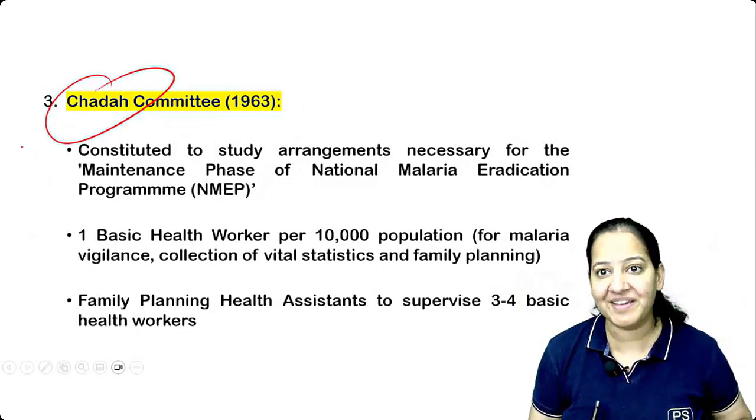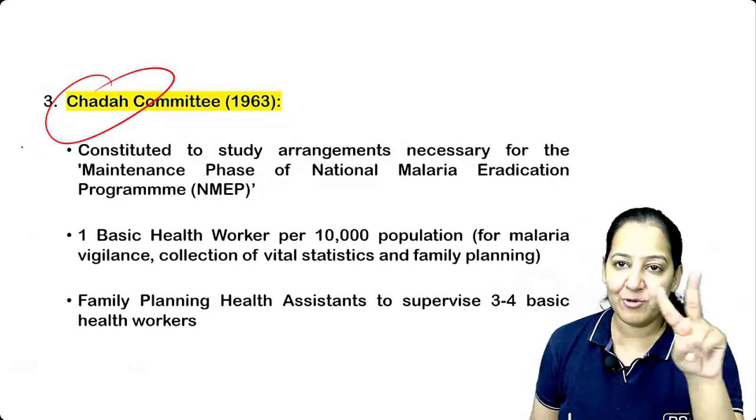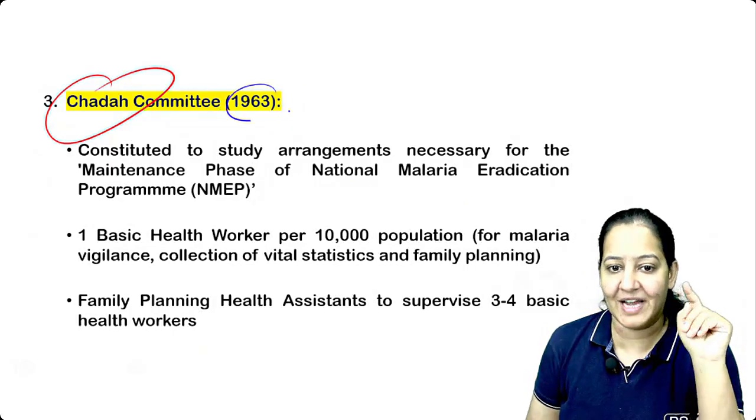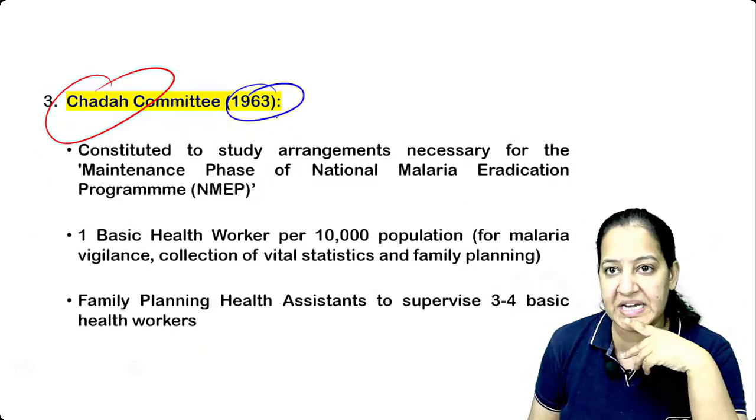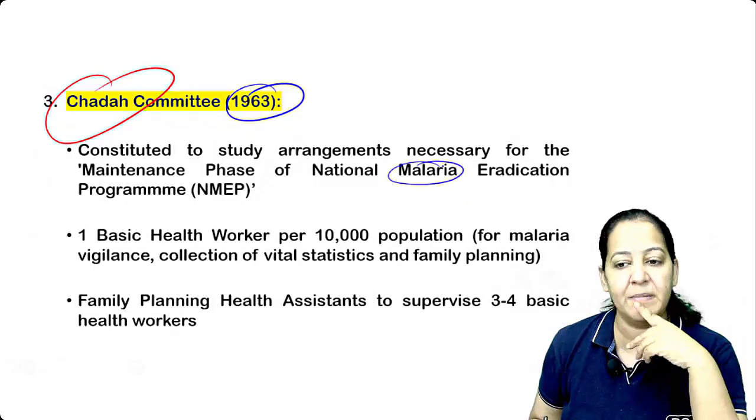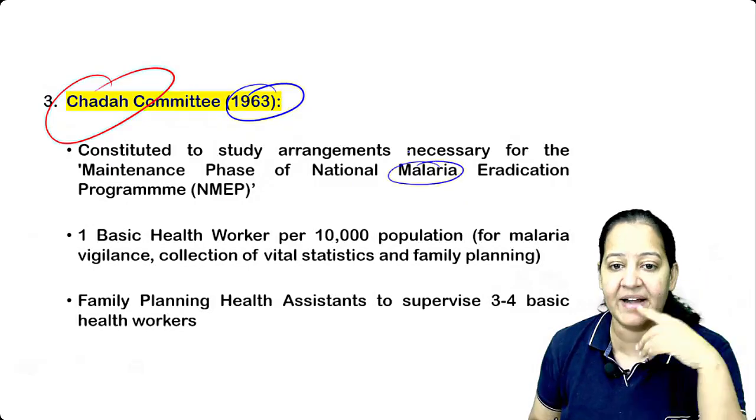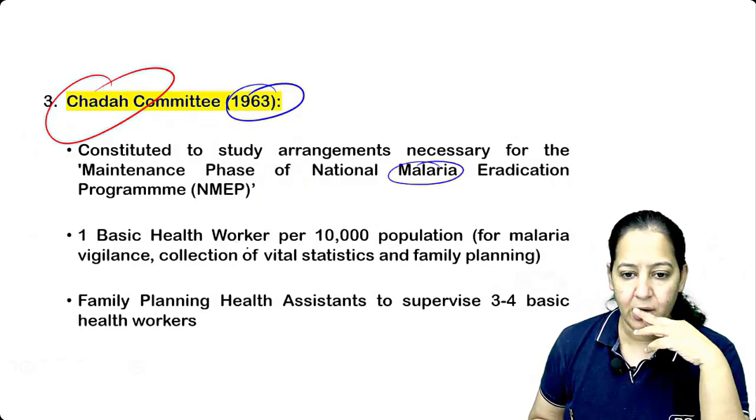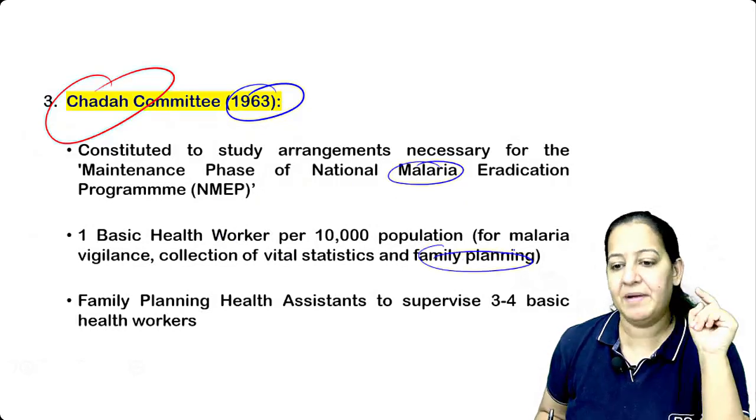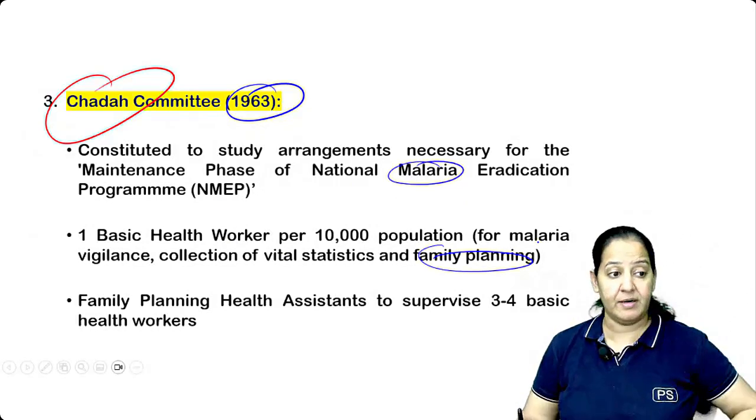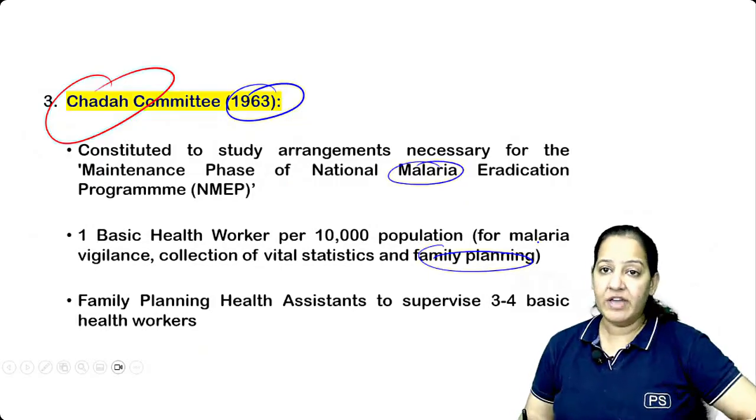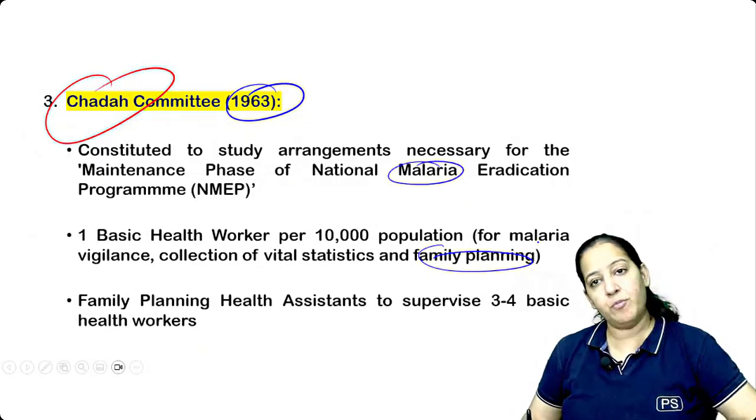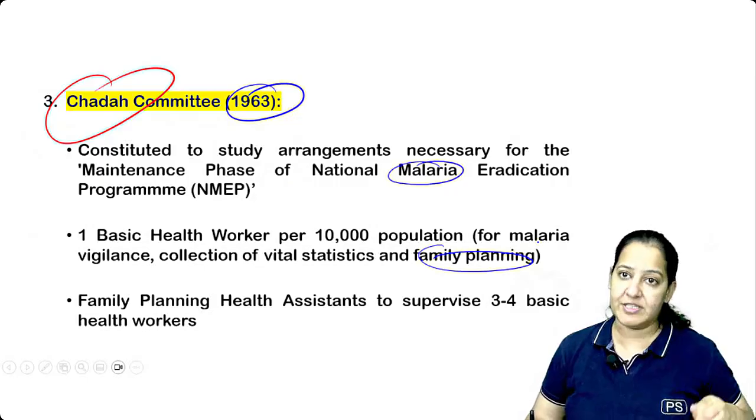Chaddha made a big mess. What mess did he make? We had two problems at that time. In 1963, we were facing 2 problems in India. Number 1, malaria. Malaria was a very big problem in India at that time. And number 2, family planning. Family planning means contraception use has to be increased. So we have to make more and more of the population, the eligible couples, aware of contraception use.